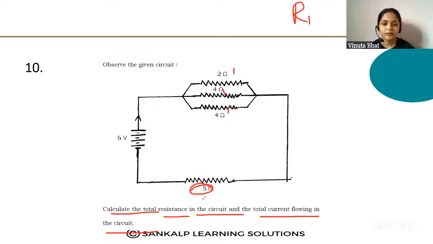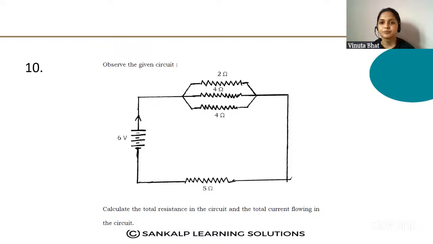Illi R4 anta ತಗೊಳ್ಳಿ. So you have to find out the total resistance. Total resistance means R, ಅಲ್ವಾ? Total resistance ಅನ್ನ find out ಮಾಡಬೇಕು, R ಅನ್ನ find out ಮಾಡಬೇಕು and I ಅನ್ನ find out ಮಾಡಬೇಕು by using this given data.